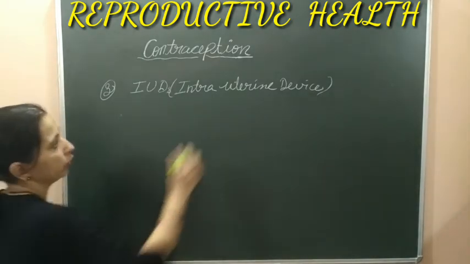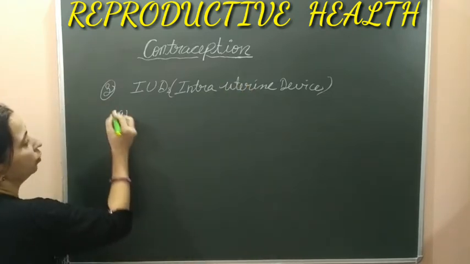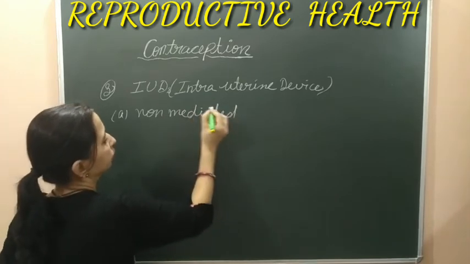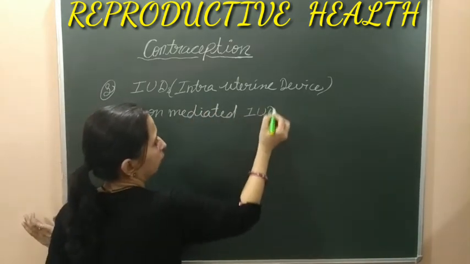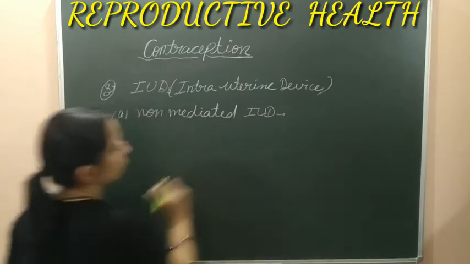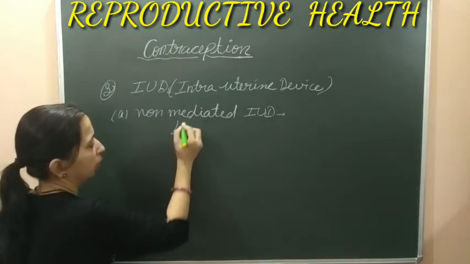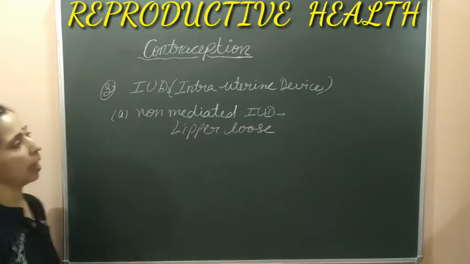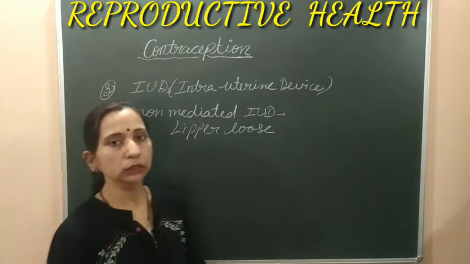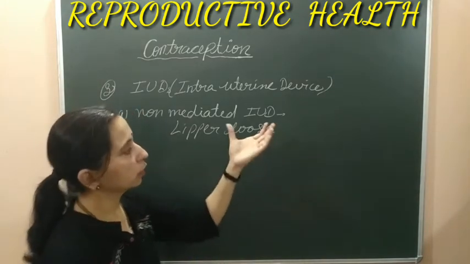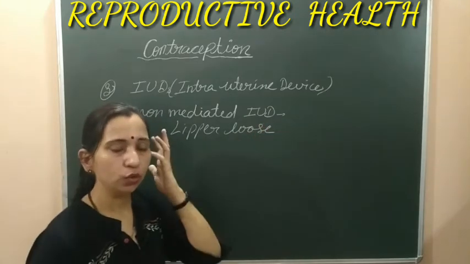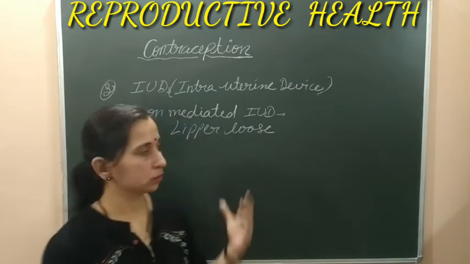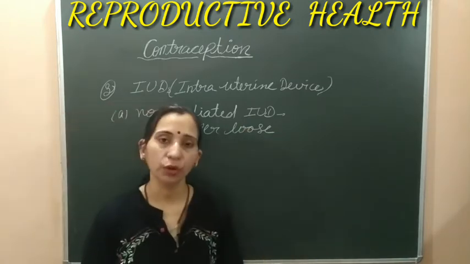हम कई अलग-अलग तरीके के IUDs के बारे में बात करेंगे. The first type of IUDs is non-medicated IUDs. These non-medicated IUDs, example of such kind of IUDs are Lippes loop. These are the IUDs which are used as spermicidal. They can kill the sperms. Such kind of IUDs which are inserted into the female body, they work as phagocytic. Means यहाँ पे इनका जो इफेक्ट होगा वो एक तरीके से फेगोसाइटिक इफेक्ट होता है.